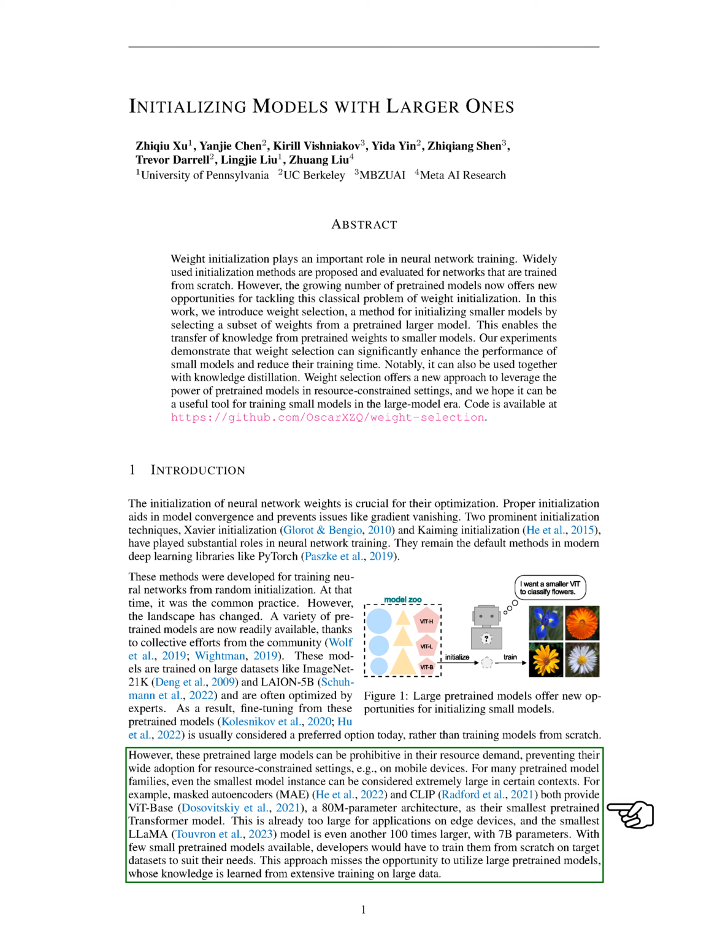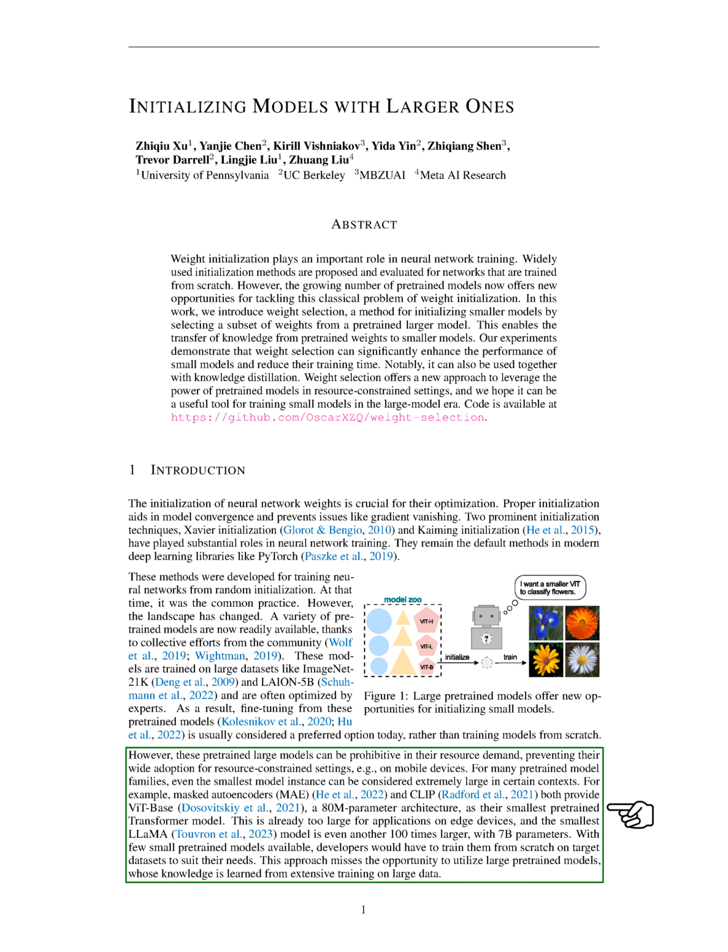Even the smallest pre-trained models can be considered large in certain contexts. For instance, the smallest pre-trained transformer models provided by masked autoencoders, MAE, and CLIP, known as ViT-Base, have 80 million parameters. This is too large for applications on edge devices, and the smallest Llama model is even larger, with 7 billion parameters. Given the lack of small pre-trained models, developers often have to train models from scratch on their target datasets. This means they miss out on the opportunity to use large pre-trained models, which have been trained on extensive data.